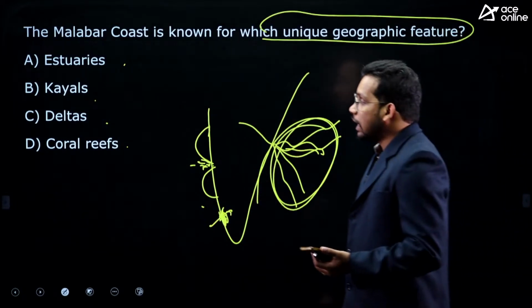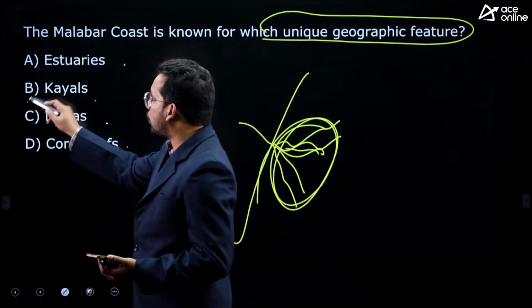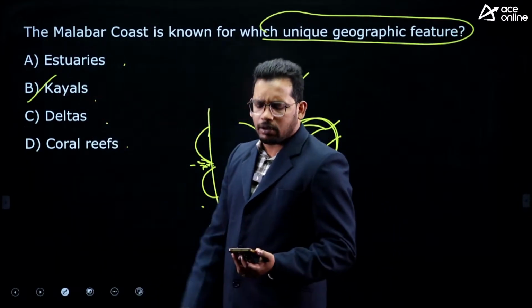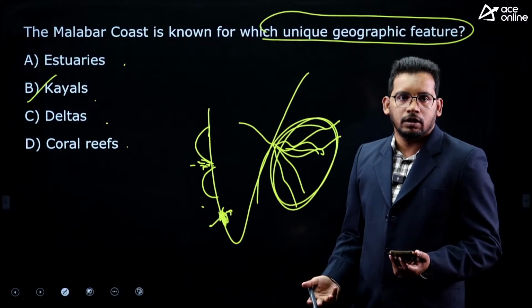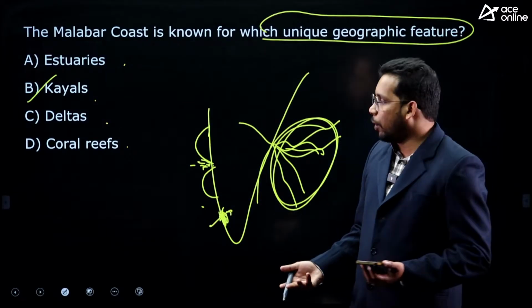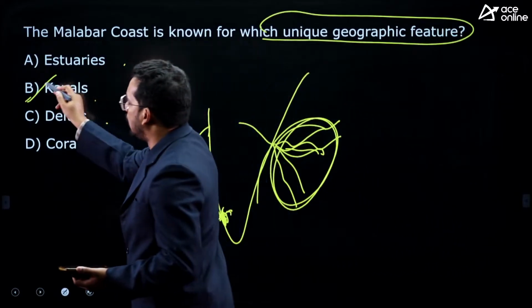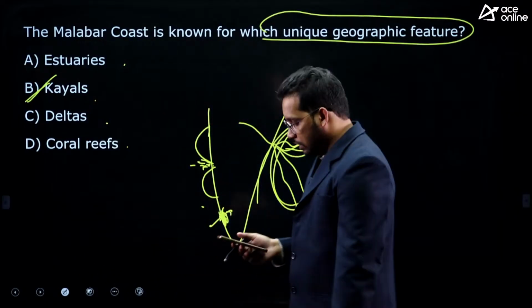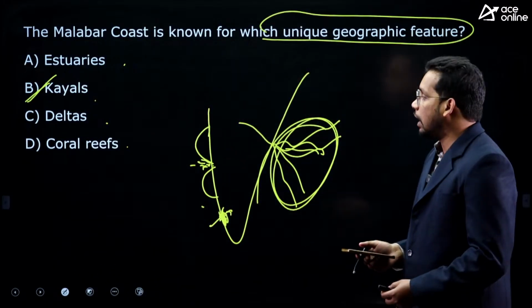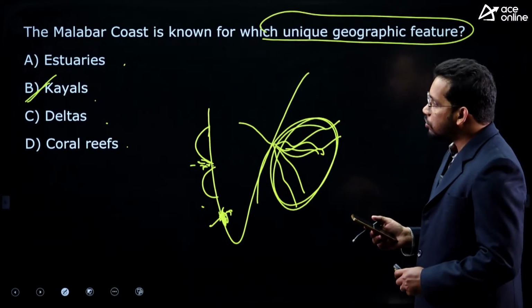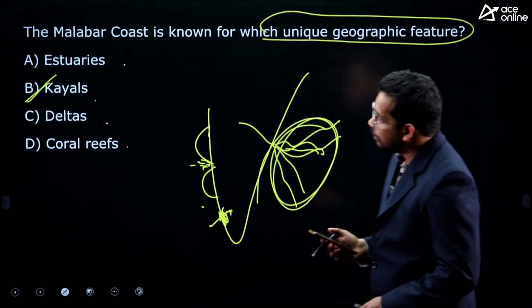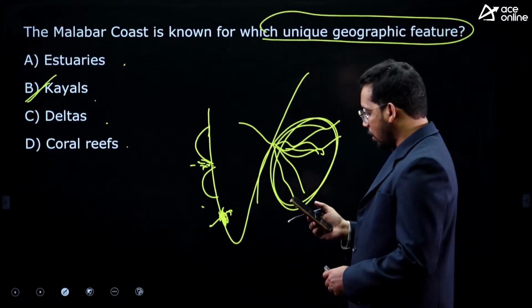In Kerala we are known for backwaters. You might have seen in movies also, the lot of houseboats in Alappuzha, it's very popular. So kayals are unique features of Kerala, nowhere found in other parts of India. Okay, so answer is C, sorry, B, not A or any other answer.